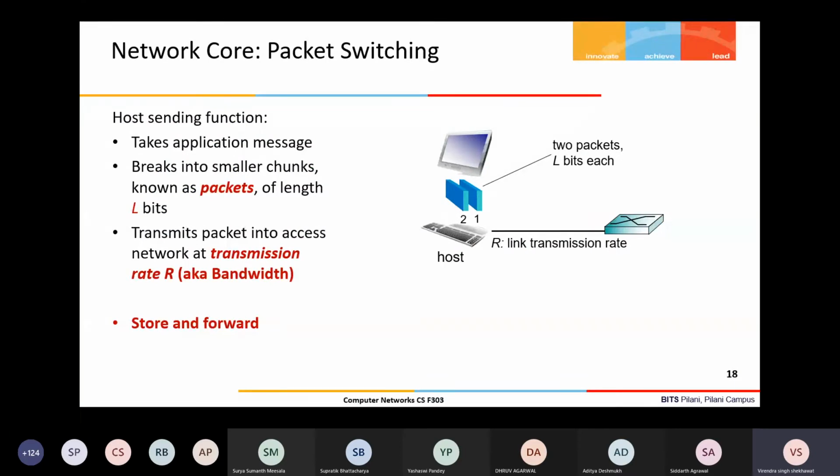Now another way of implementing the network core is with no reservation. No reservation means whenever the user has some data, the user can send it, that's all. So suppose the user has a large file. This large file will be divided into some chunks, and these chunks we call a packet. Now, what is the packet size? Again it varies with some parameters of the network. Right now we are not going into that because we don't know what a Wi-Fi network or a Zigbee network is, the different layer 2 technologies, and the sizes depend on that.